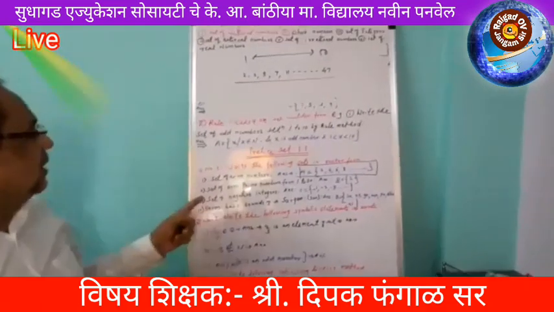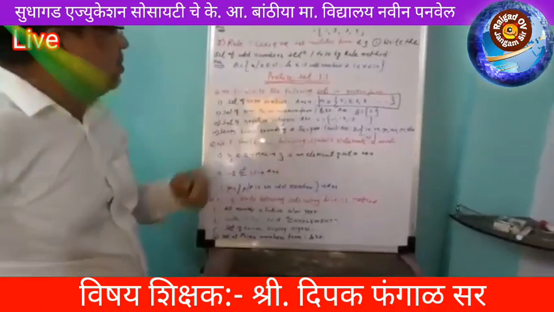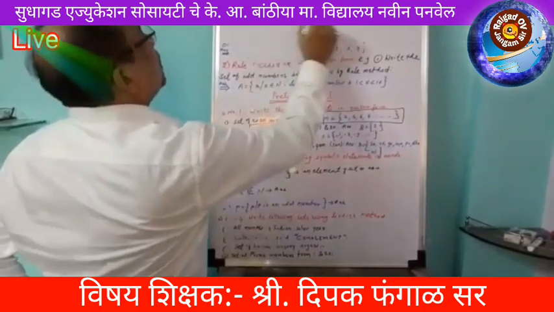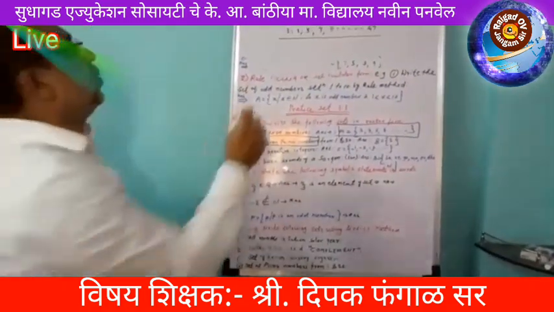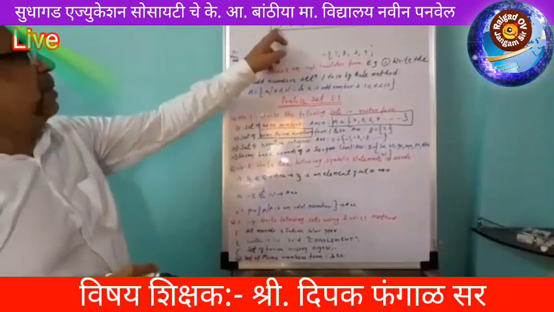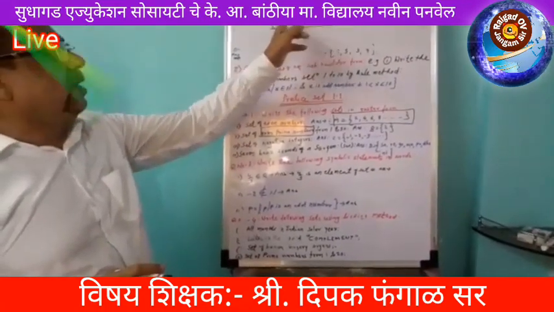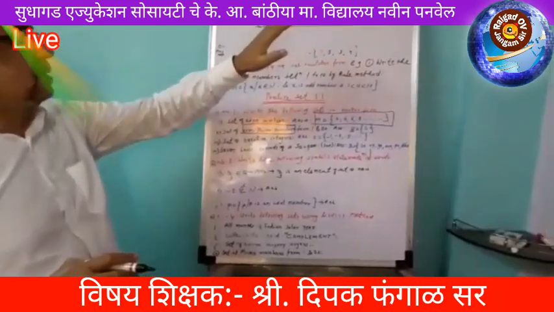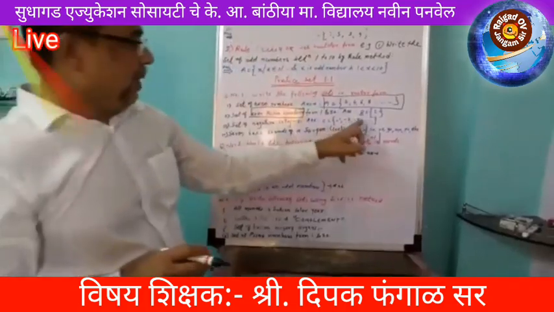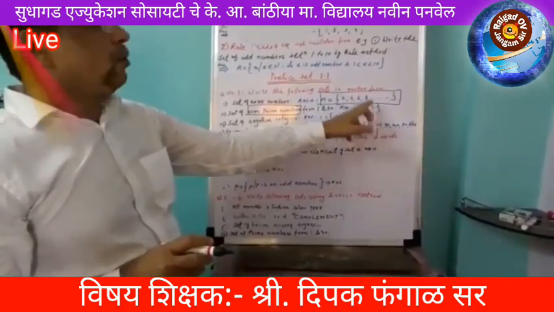But here the question is the set of even prime numbers. You find out which is the even prime number. Only one, that is 2. 2 is an even number as well as a prime number. 3, 5, 7, 11 are odd numbers. Hence we don't write those numbers here. So the answer is B equal to curly bracket 2.